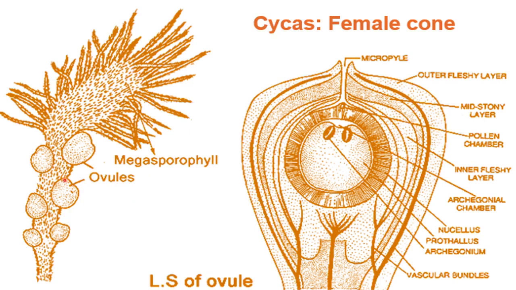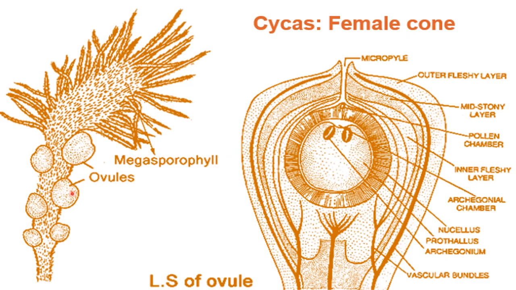So here you can see a diagram of the female cone or the female strobili of the cycas. This is the female strobili of the cycas. Here these structures are megasporophylls, inside which the megasporangium is present, and these ovules are produced like this. So what are these ovules? These are megasporangium, right?